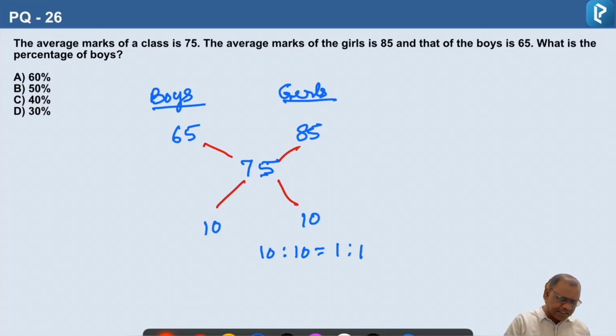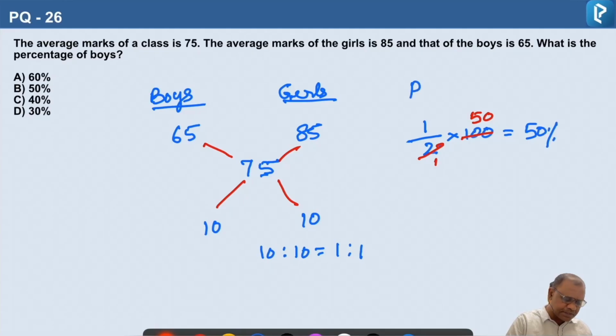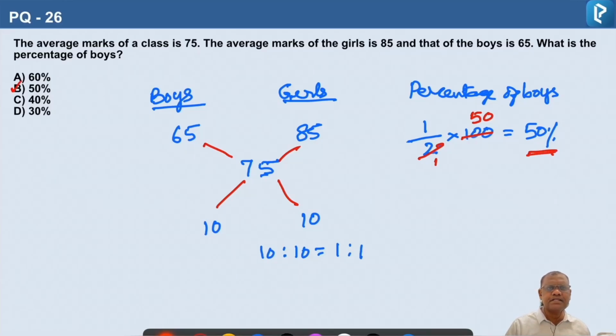So what is the percentage of boys? Boys are one part out of two parts. To find the percentage, multiply by 100. So this is 1 by 2 times 100, which equals 50. So 50% is the percentage of boys. The correct answer is option B.